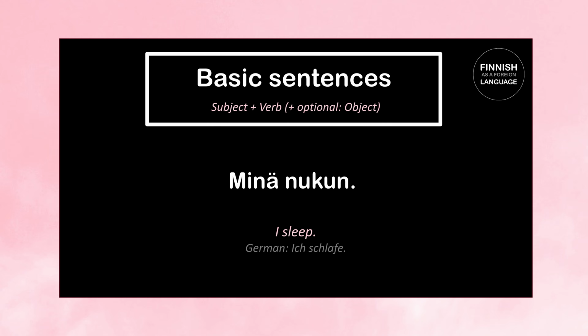They usually consist at least of a subject and a verb, but they can also have, of course, an object, which however is here rather optional. So let's start with some very easy examples. Minä nukun means I sleep. Minä is our subject and nukun is our verb. It's the first person singular present tense of the verb nukkua, which means to sleep.